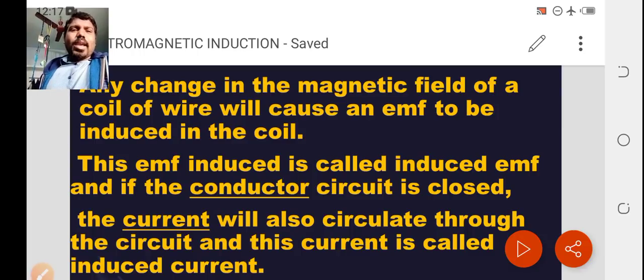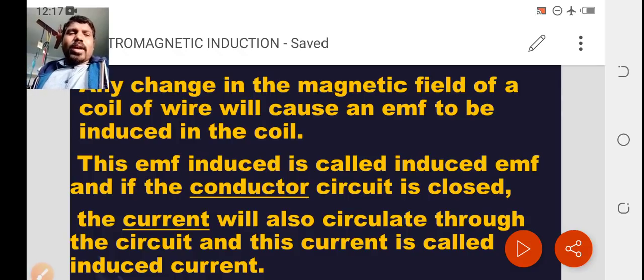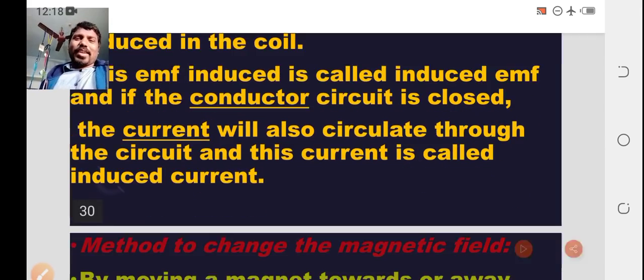Whatever EMF is generated in a closed circuit is called induced EMF. If you take a closed loop, then according to the induced EMF, current is also generated. Whatever current is generated in a closed loop or circuit is called induced current.